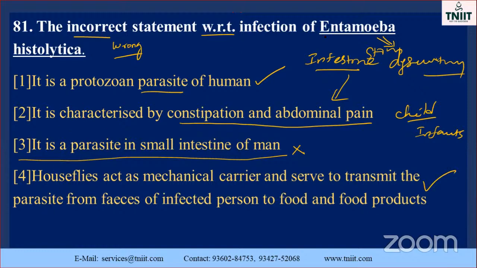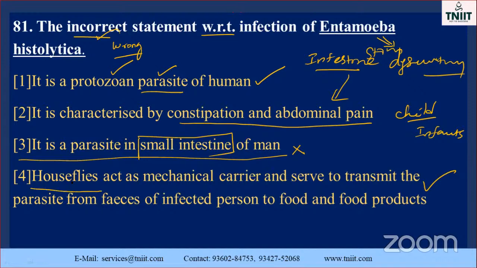So Entamoeba histolytica is a protozoan, and it is also a parasite of human beings. Constipation and abdominal pain are symptoms of this. When Entamoeba histolytica is transported through food and water, it leads to constipation and abdominal pain. And it is a parasite in the small intestine. No, it is not in the small intestine. Just imagine, this is the wrong answer. So here the question is the incorrect statement, the wrong statement.